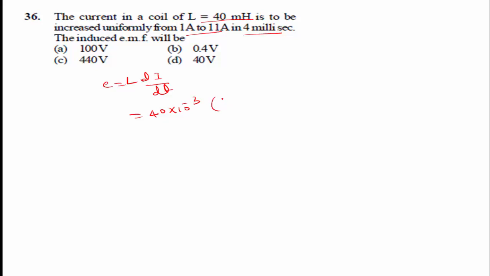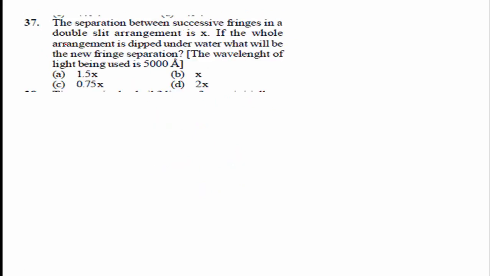Then di, the current changes uniformly from 1 ampere to 11 ampere, that is a change of 10 ampere, divided by dt, that is 4 millisecond, 4 into 10 to the power of minus 3. Here 40 divided by 4 is 10, the 10 to the power of minus 3 cancels, and 10 into 10 is 100 volt. Option A is the right answer.